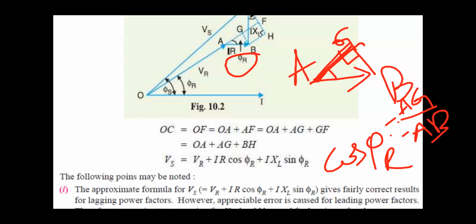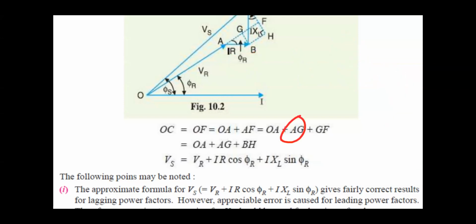Then AZ will be equal to AB into cos phi r. That AB value is IR. So IR into cos phi r is the AZ value.